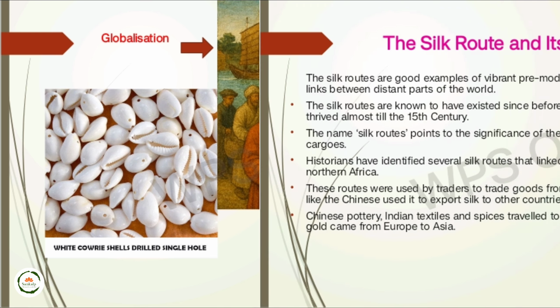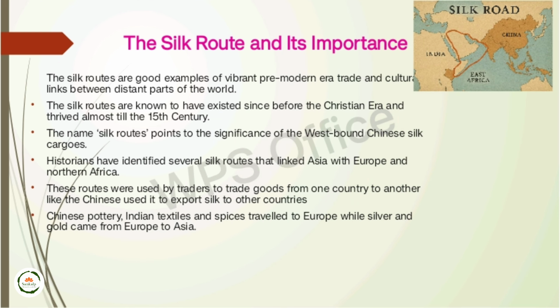In the early time period, they used the Silk Route. The Silk Route was important and vibrant in the pre-modern era because it was a symbol of trade and cultural link between the distant parts of the world. This Silk Route was a proper connection between China, India and East Africa. During this time, Chinese pottery, Indian textiles and spices traveled to Europe, while in return we got silver and gold from Europe to Asia. So Chinese pottery, Indian textiles and spices had a world-class market in Europe.